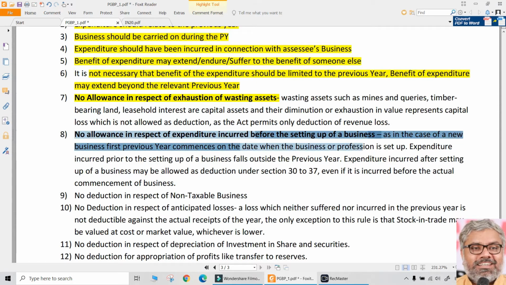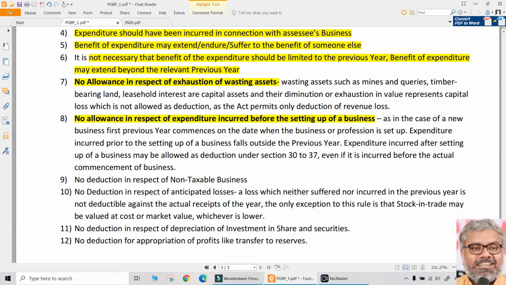In the same way, expenditure incurred before setting up of a business normally is not allowed as deduction. In case of a new business, we know that the date on which the business or profession is set up is the starting point of the previous year. But what about the expenditure incurred prior to the setting up of the business? That falls outside the previous year's purview. How can that be allowed as deduction? No, it is not allowed as deduction.